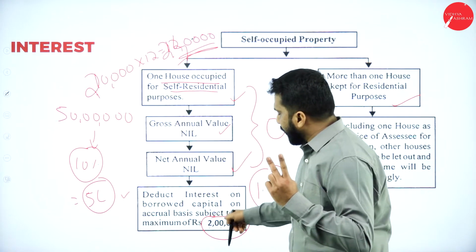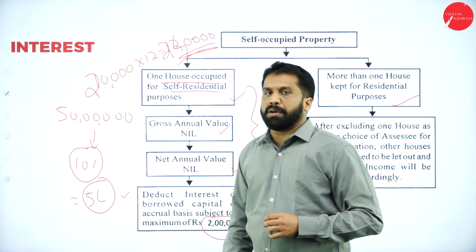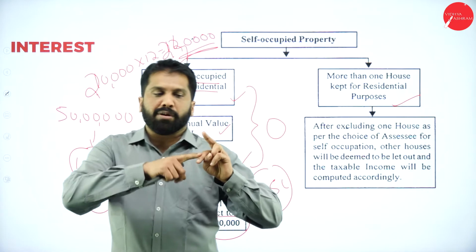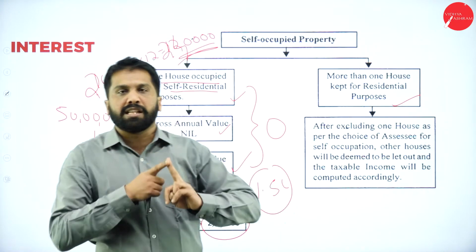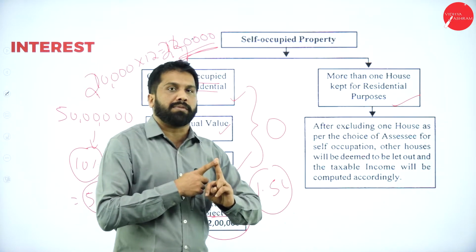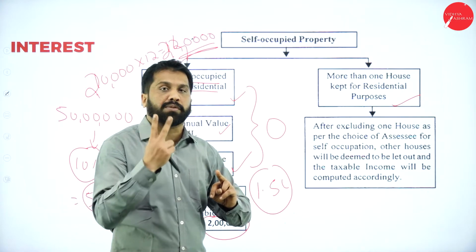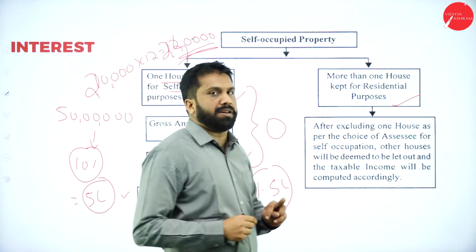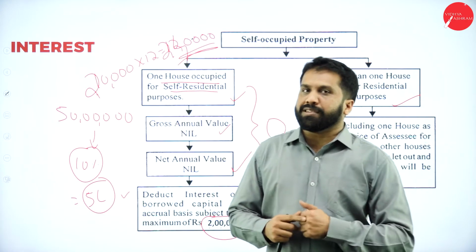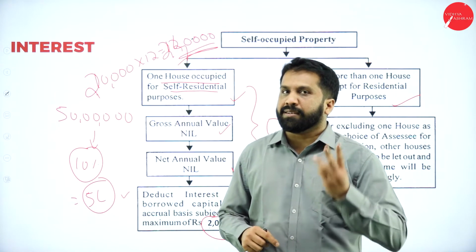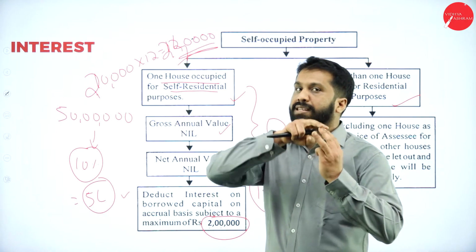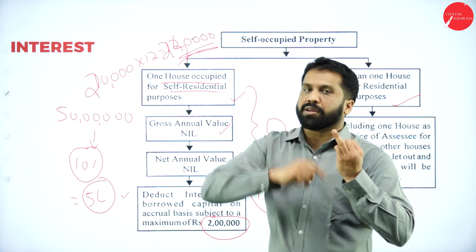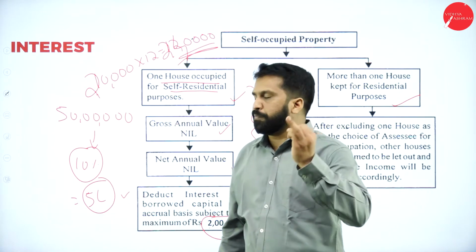Remember, this is very important. In the question paper, they will give you two houses, let out and self-occupied. If it is self-occupied, irrespective of the amount, don't consider it. Consider only up to how much? 2 lakh. In the question paper, they have given interest paid for self-occupied property as 3 lakh. Don't consider 3 lakh, only consider 2 lakh. 1 lakh you cannot claim. Hope you are clear? Yes.